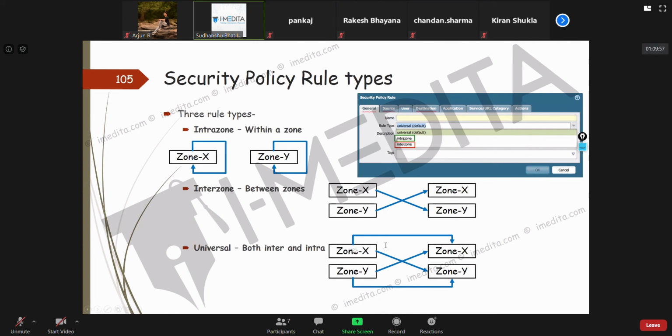It's applicable for both zone X to zone X and zone X to zone Y.